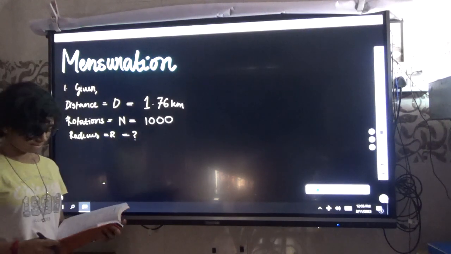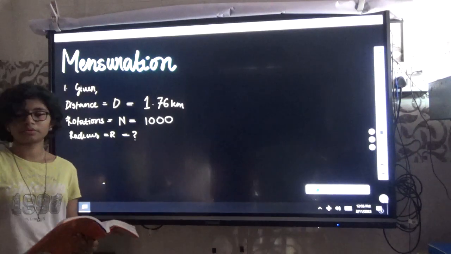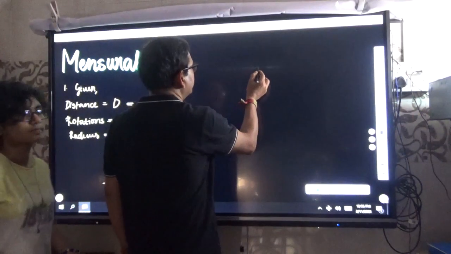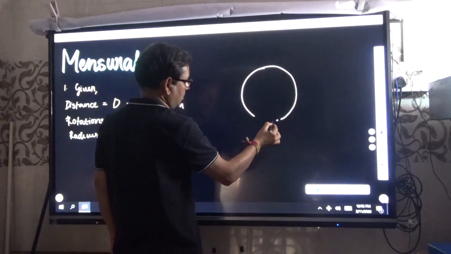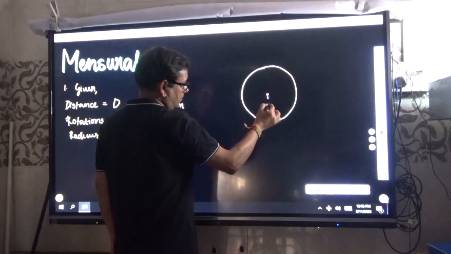Okay, so now how to do it? What is the basic principle for this? See, suppose you have a wheel, and this is the radius.